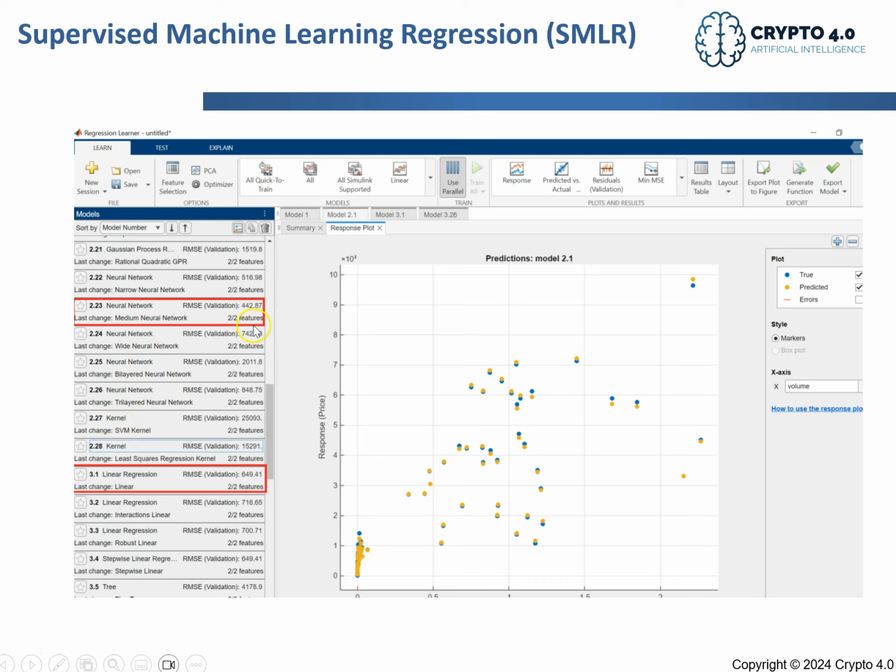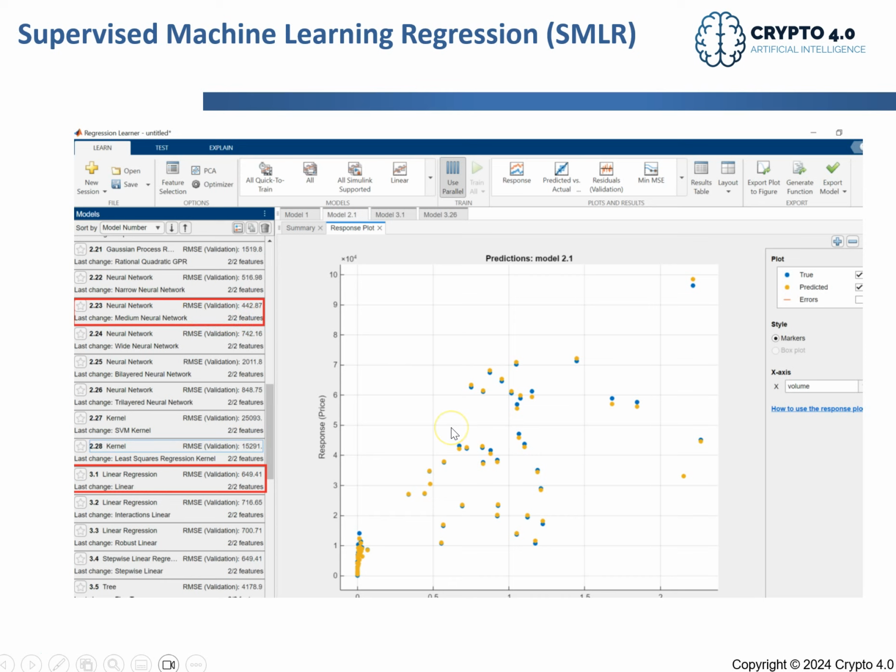Comparing, the neural network has an RMSE of 442. When I compare with linear regression, that is 649. So the neural network regression method gives a smaller error when compared to linear regression and to all other models. And then I will choose the model that has the lower error, as I explained before.